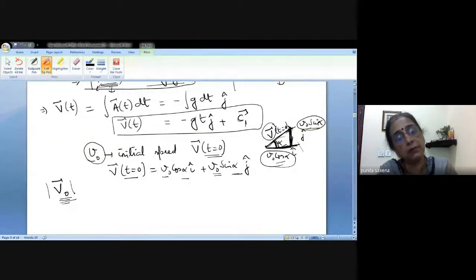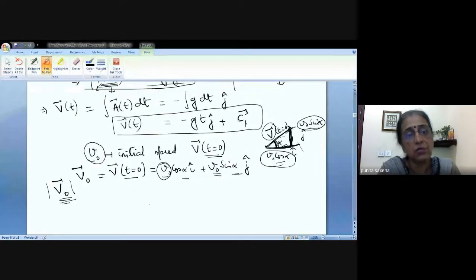Is this okay now? So basically what we are doing is writing this V naught in terms of this V naught. So that means your velocity when t is 0 is nothing but this, and your velocity function is given by this equation.